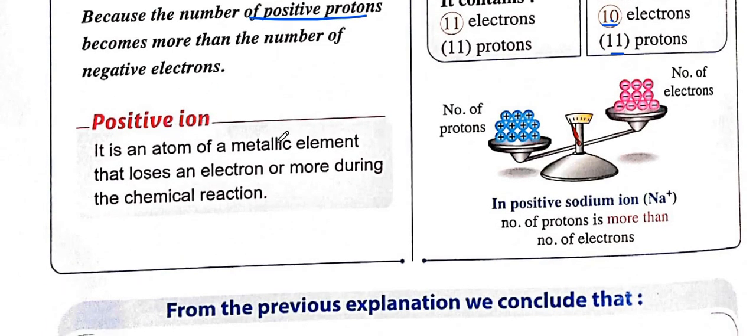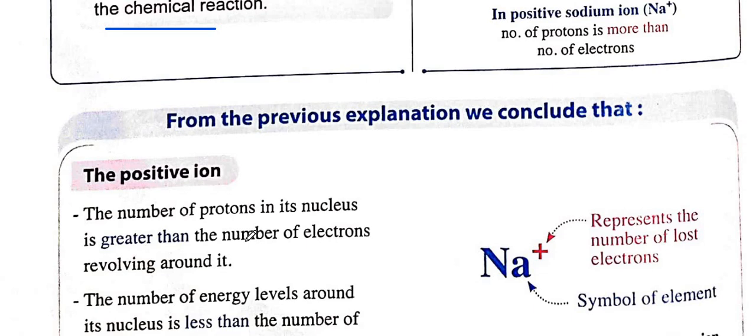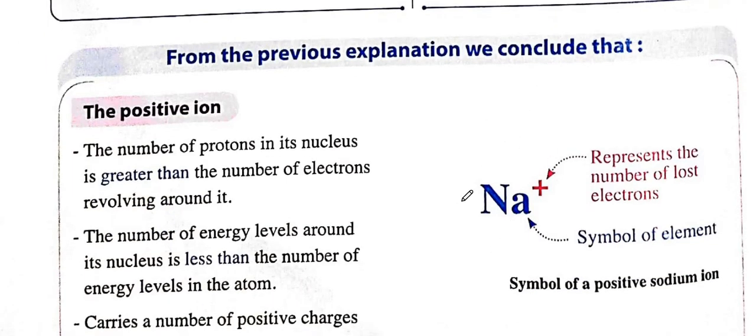So positive ion, it is an atom of the metallic element that loses one electron or maybe more during the chemical reaction. Okay, so from the previous explanation, we have the positive sodium. The positive represents the losing electron. Okay, and this is a sample of the element.